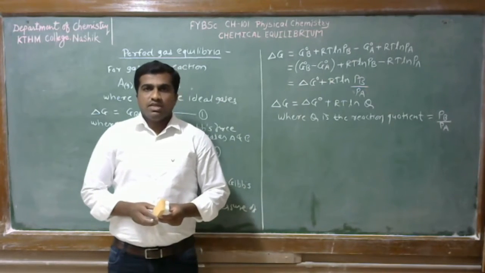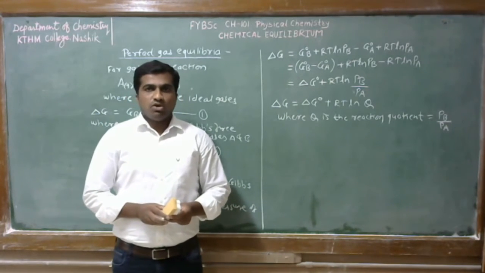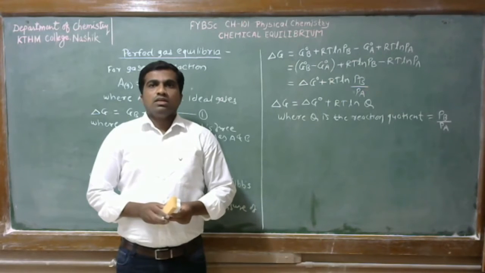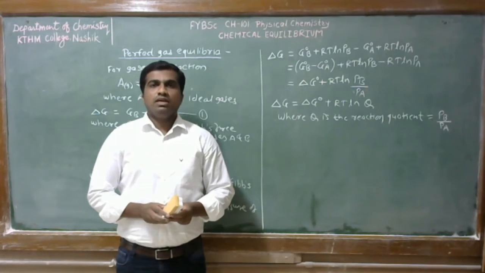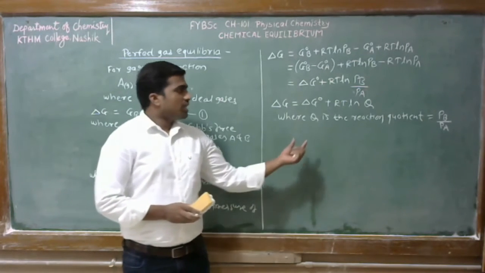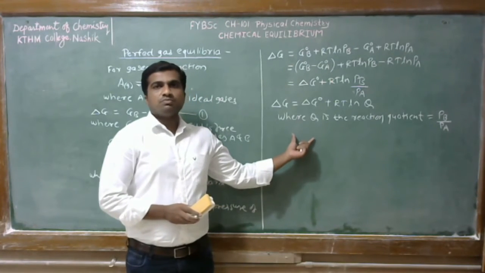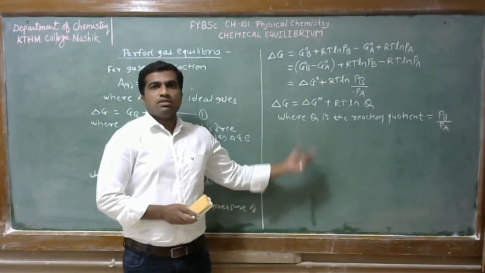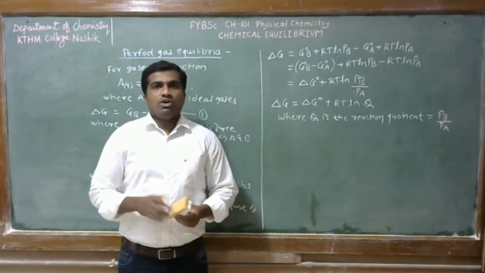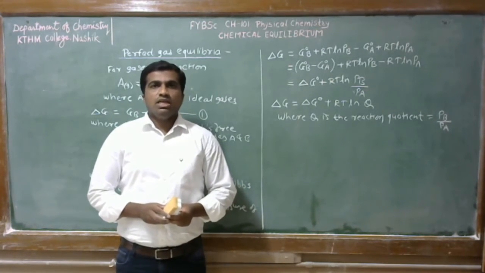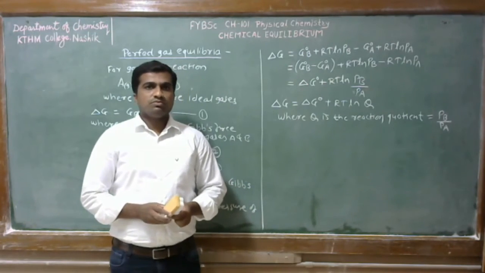In the previous lecture, we have seen equilibrium constant is denoted by Kc. Okay, so reaction quotient is also the same form as an equilibrium constant, but its values are not necessarily equilibrium values.